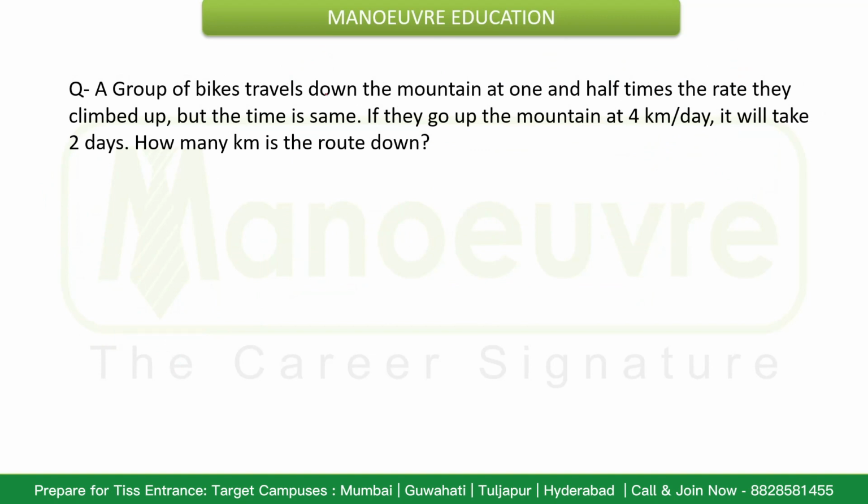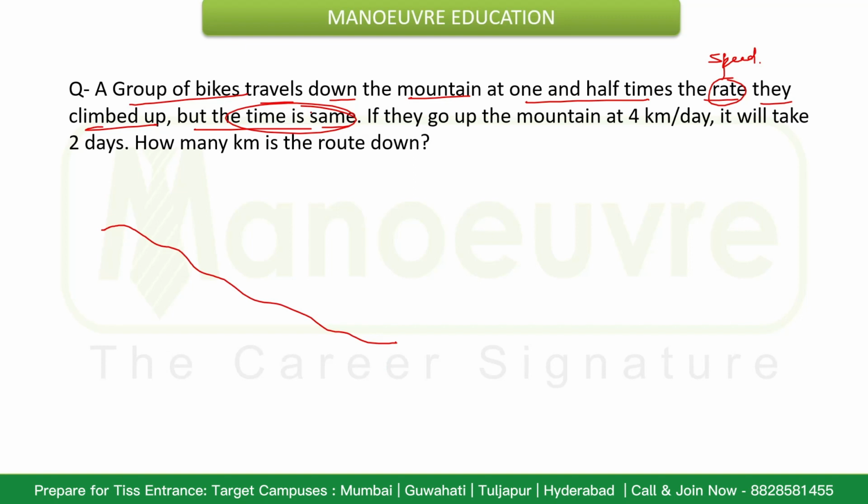Let's try to solve this one now. A group of bikers travels down the mountain at 1.5 times the rate, meaning speed, that they climbed up, but the time is the same. If this is the mountain, it is the same as speed upstream and speed downstream.